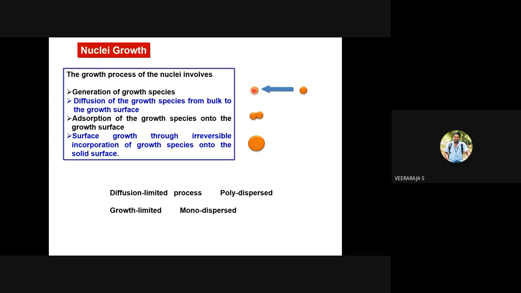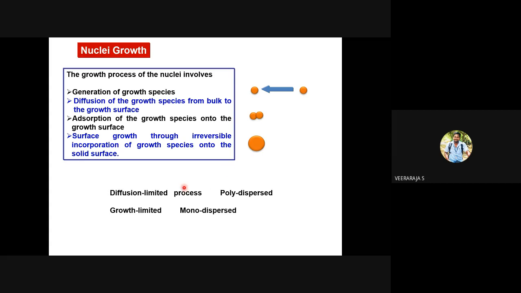To have thermodynamically stable grains, they move together from far away, closer. They diffuse through, so several nuclei combine together and make an aggregate or a stable grain. This is the diffusion limited process. Nuclei are literally moving within the vessel and make a stable solid grain of large size. What is the growth limited process? The nuclei is already formed, on which smaller nuclei are forming and making a larger growth of the particle. This is the growth limited process.